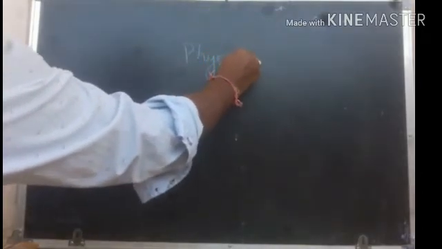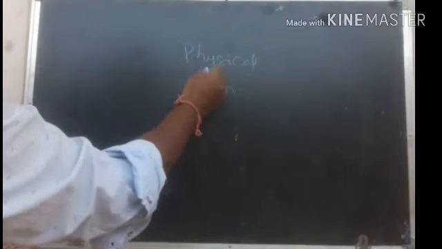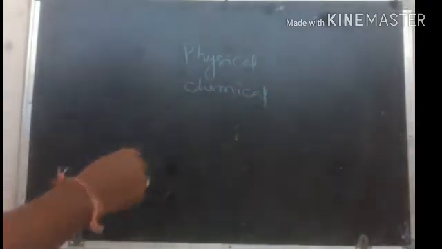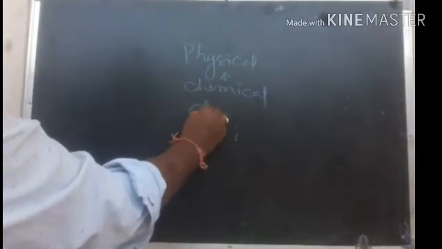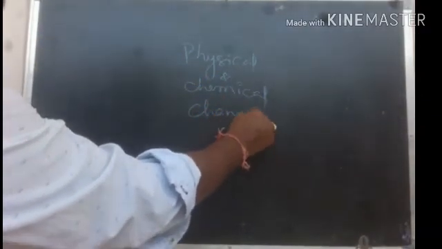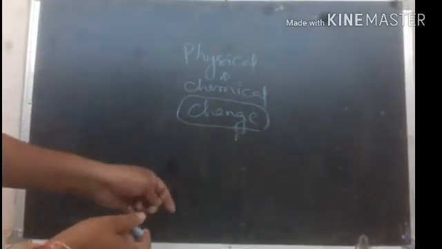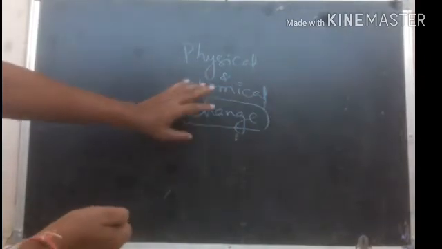Physical and chemical changes. In the previous session we studied the introduction of physical and chemical changes. Every change has a primary appearance and a final appearance, and every change has a particular cause.